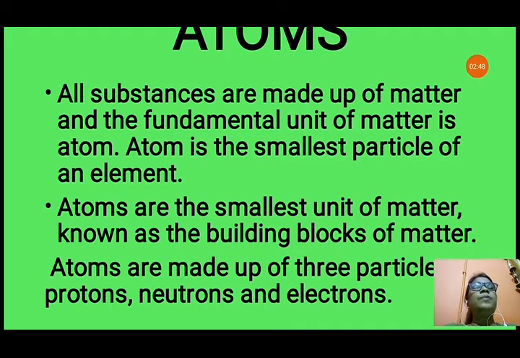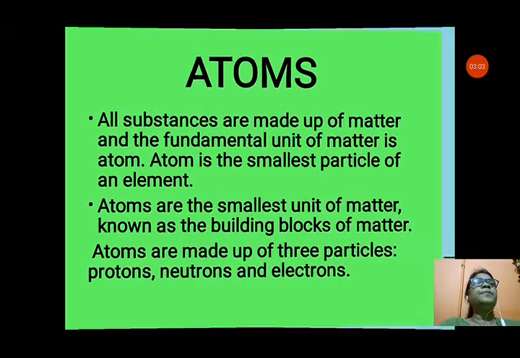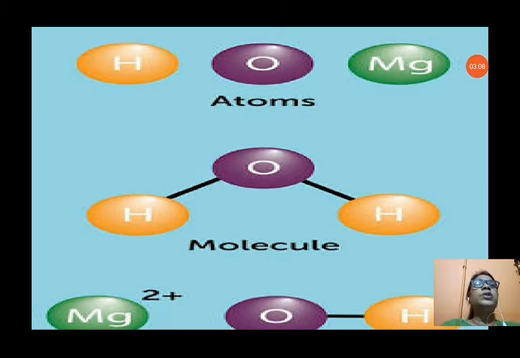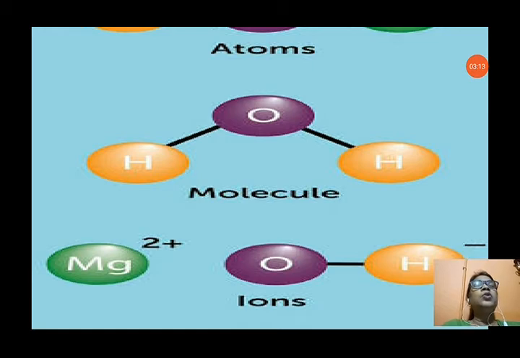Atoms are made up of 3 particles. Further, we can divide the atom into smaller particles: protons, neutrons and electrons. But the atom is the fundamental building block of matter. It forms the matter. You can see in this picture atoms of H for hydrogen, O for oxygen, Mg for magnesium. And you can see the molecule of water: hydrogen, oxygen and hydrogen. That means 2 atoms of hydrogen and 1 atom of oxygen combine to form 1 molecule of water.